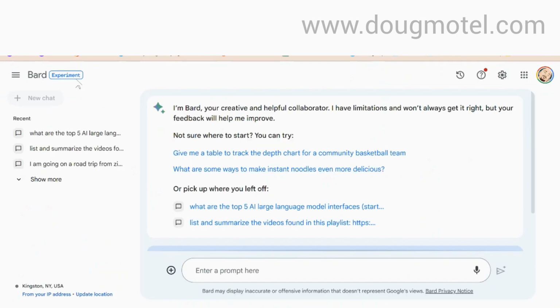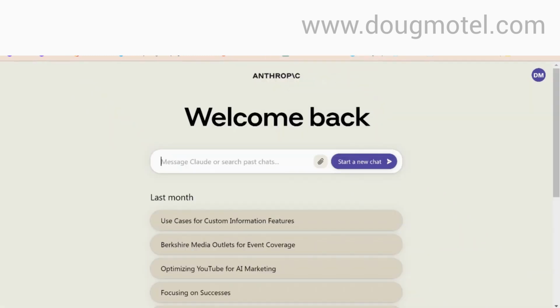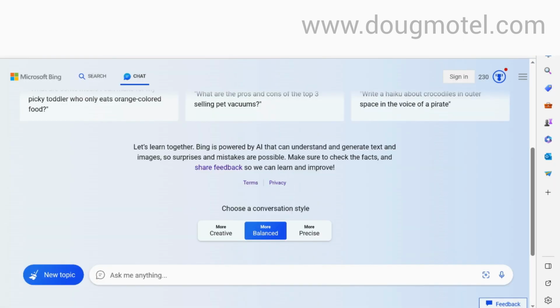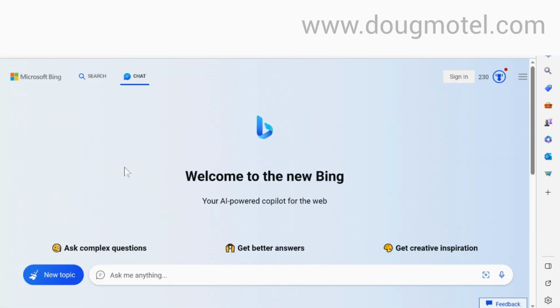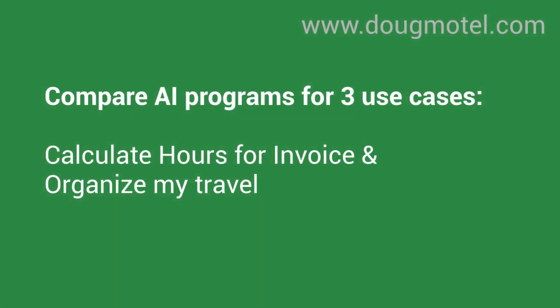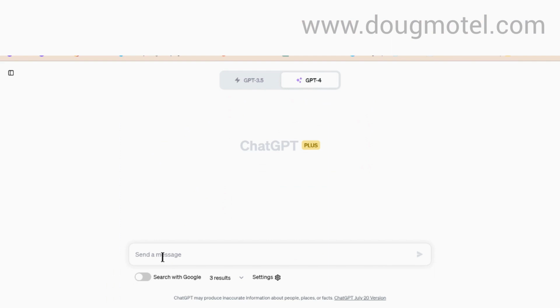This time we're going to do something interesting. We're going to compare some of the big players here. We're going to compare ChatGPT with Bing, Claude, and Bard. This says three use cases, but I meant to say two. We're going to calculate my hours for an invoice and then organize my travel.